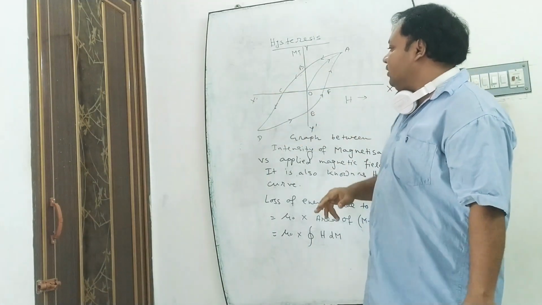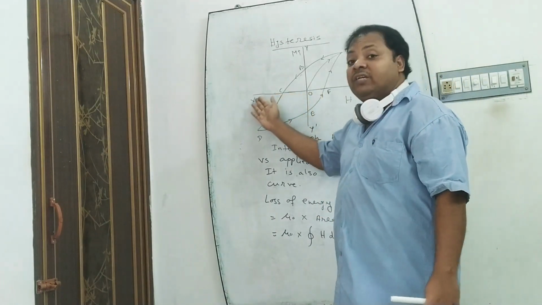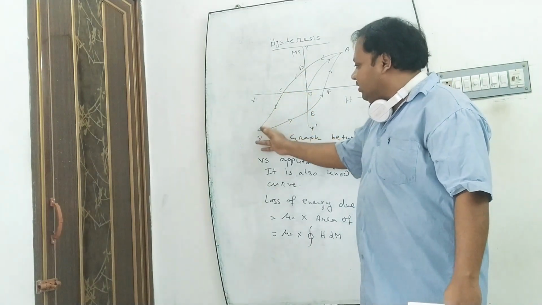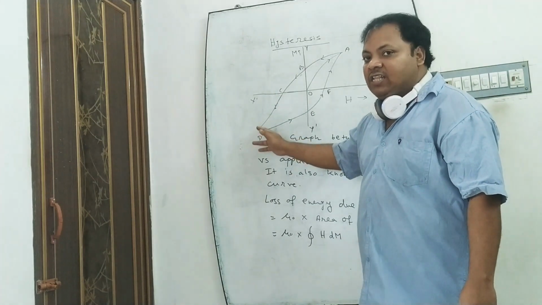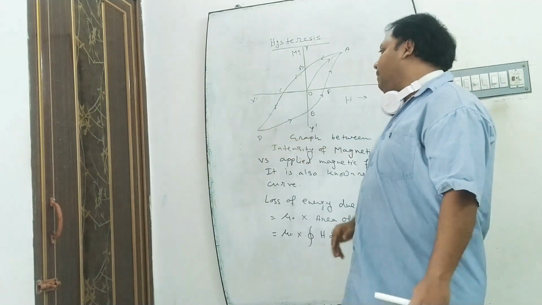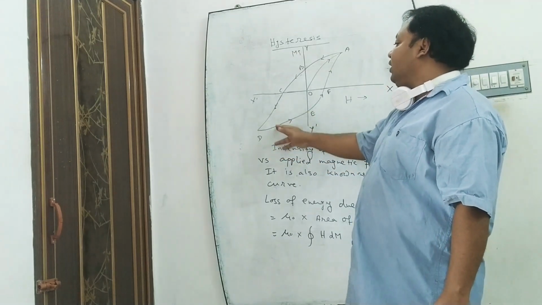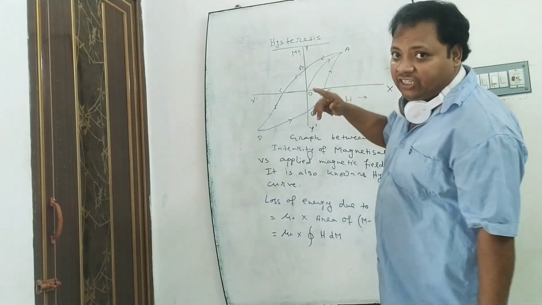at the point C. Then increasing the value of H in the reverse direction, the value of M also increases in the reverse direction. At the point D, it becomes saturated, that is, the value of M becomes maximum. Now H increases along the first direction.